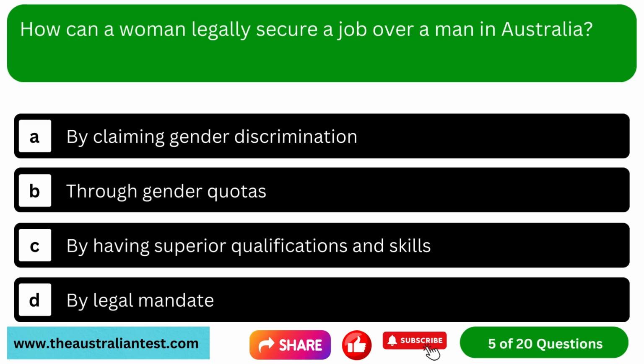Question 5. How can a woman legally secure a job over a man in Australia? Option A. By claiming gender discrimination. Option B. Through gender quotas. Option C. By having superior qualifications and skills. Option D. By legal mandate.